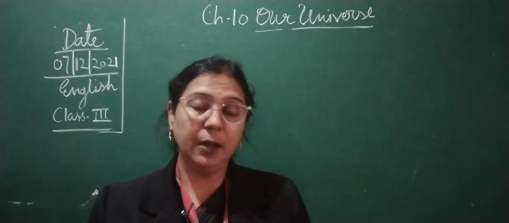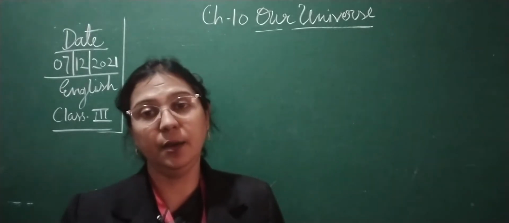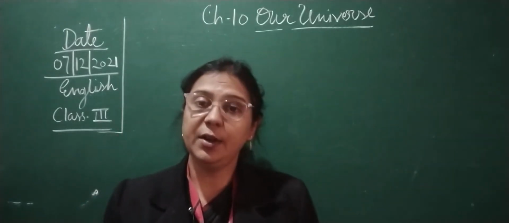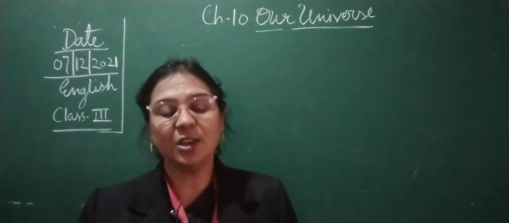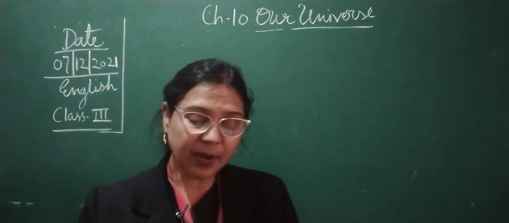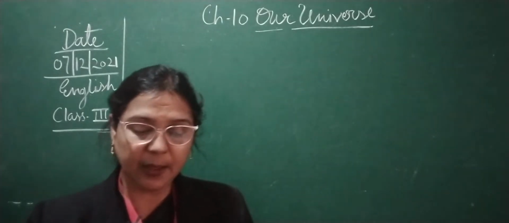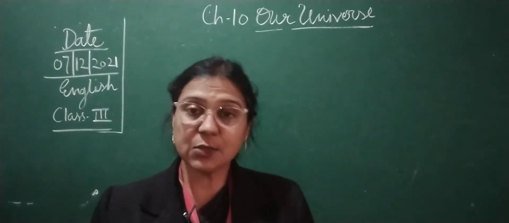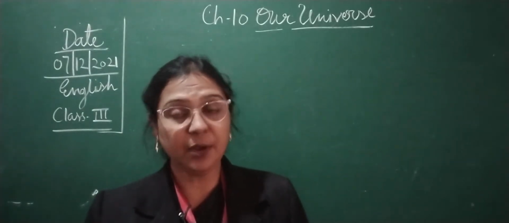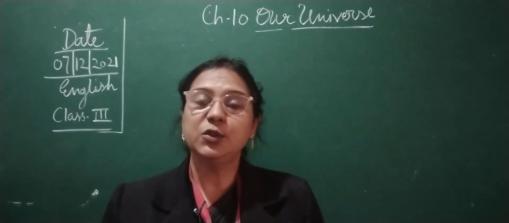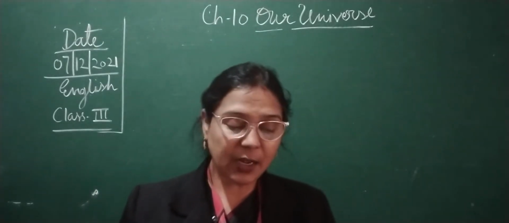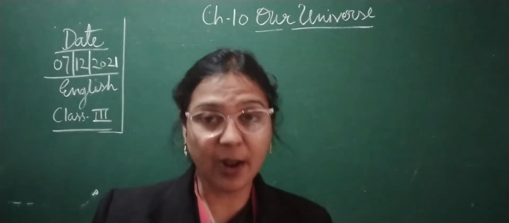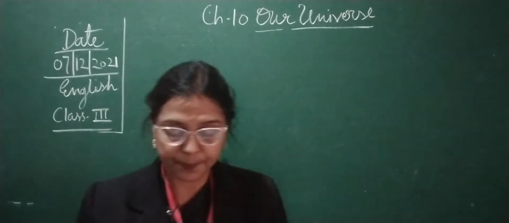Few passages or few paragraphs I have already explained. So children, let's start. We have completed page number 91 and the last paragraphs we were doing in our previous video. So children, let's start reading of this paragraph and then I'll explain.